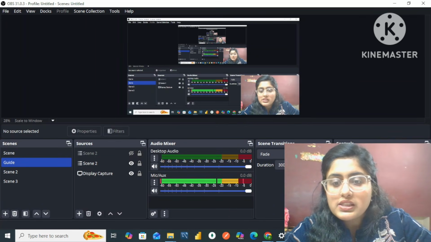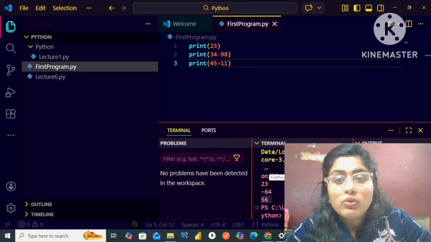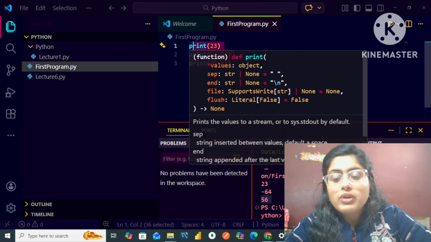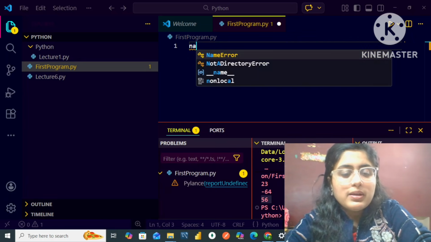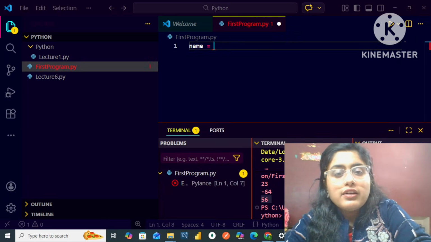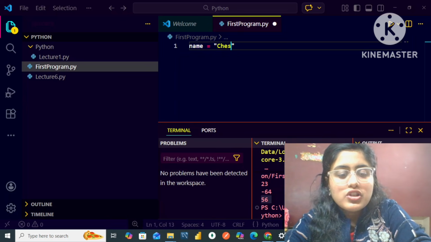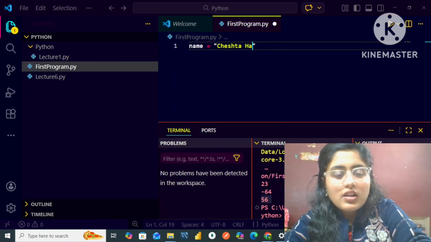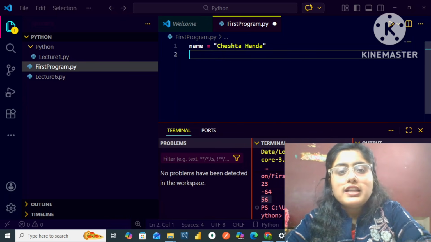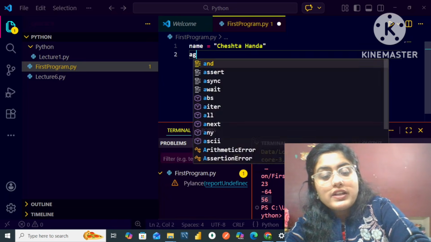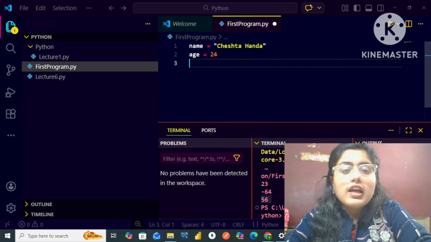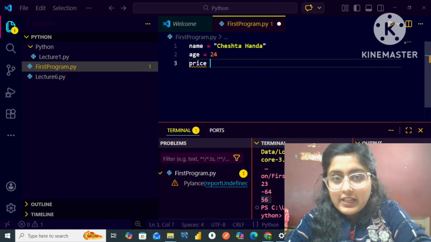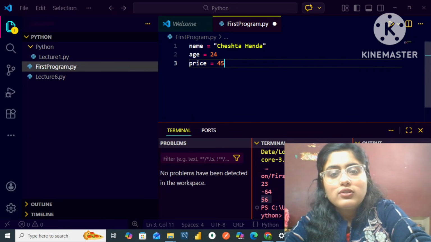Let me just write down the simple code for how you can give input to the variables and how you can run the output. Firstly, let me declare a variable named name, and to that I'm giving the value, let's say, Cheshta Handa. After that, I'm going to write the age variable, and in that I will be giving it the value of 25. Then I'm writing the price variable, and to that I'm giving the value of 45.